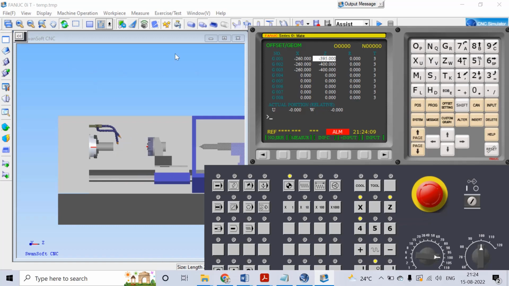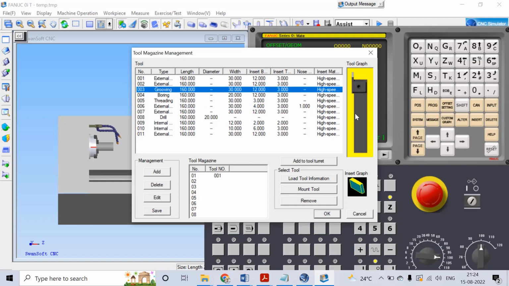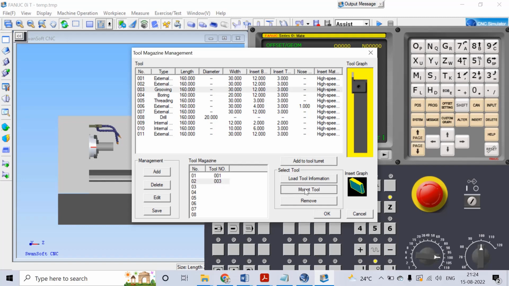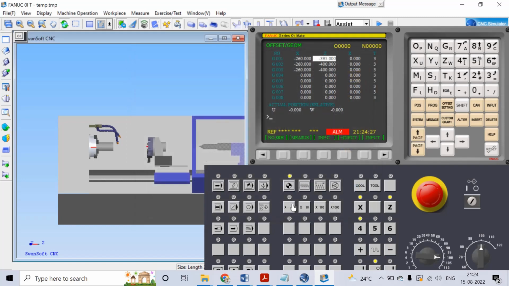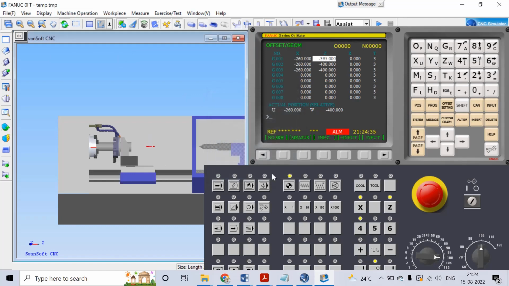Right, next once again go to the tool setting, tool management. Select the grooving tool. The second tool is the grooving tool. Add it to the tool turret station 2. Select this one and mount it. OK. Then go to machine operation, the rapid position. Select this one. OK.